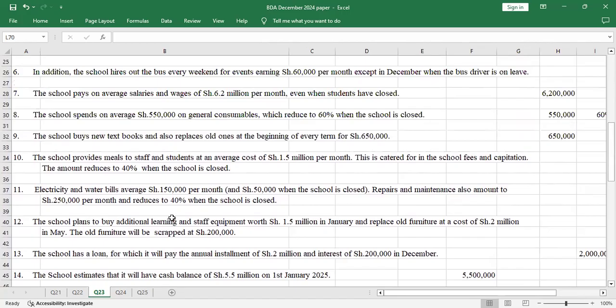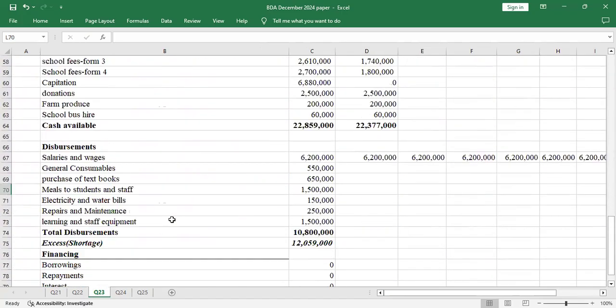The school spends on average 550 on general consumables, which reduces to 60% when the school is closed. So even for this February, we are still in school, so the general consumables will still be 550.